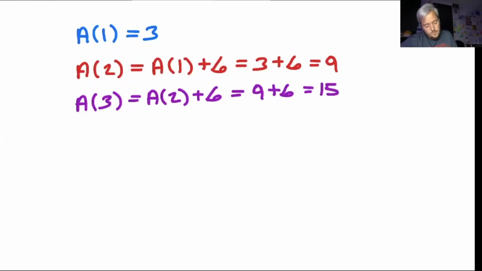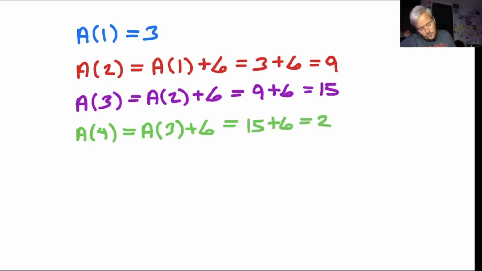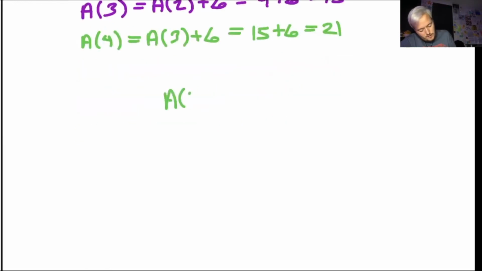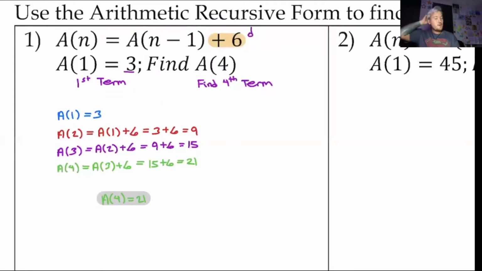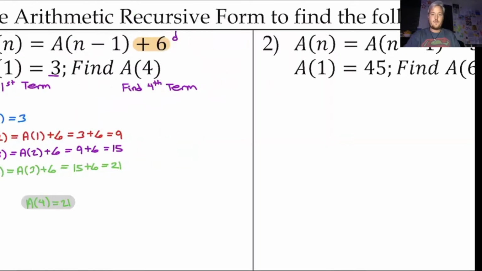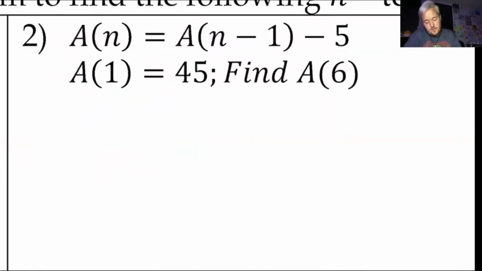Now if I want to find the fourth term, so a of 4, now I'm going to use the previous term, so a of 3 plus 6, and I'm going to do 15 plus 6, which gives me 21. So my answer here, a of 4, is equal to 21. So my fourth term is equal to 21. So that's what we're looking for. So this lesson is really a lot of writing rather than focusing on the mathematical concept, but some of these can get kind of lengthy in writing, so just keep that in mind.